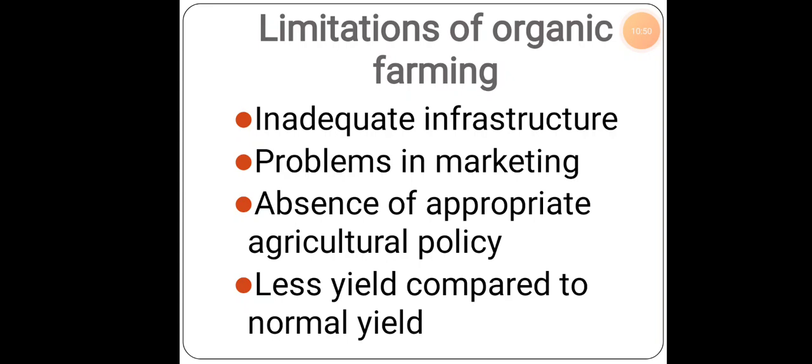The leftover land will be unused. So at this point also, the yield of any kind of crops will not be as much when we compare it to the normal yield from the chemical process. Okay, so these are the limitations of organic farming.